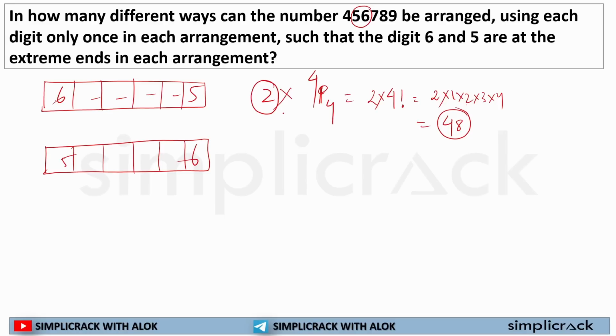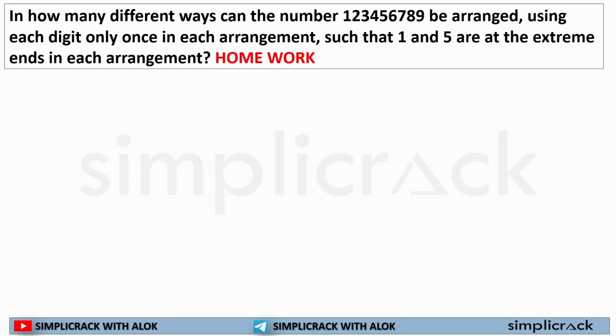Now all these things are interdependent. The number that will be formed depends on 6 or 5's position as well. That's why I am using the principle of AND here, because these digits are dependent on each other. So in 48 ways you can arrange this. This is homework for all of you. Quite easy. I have already solved this. You will simply put the number and you are done with it.